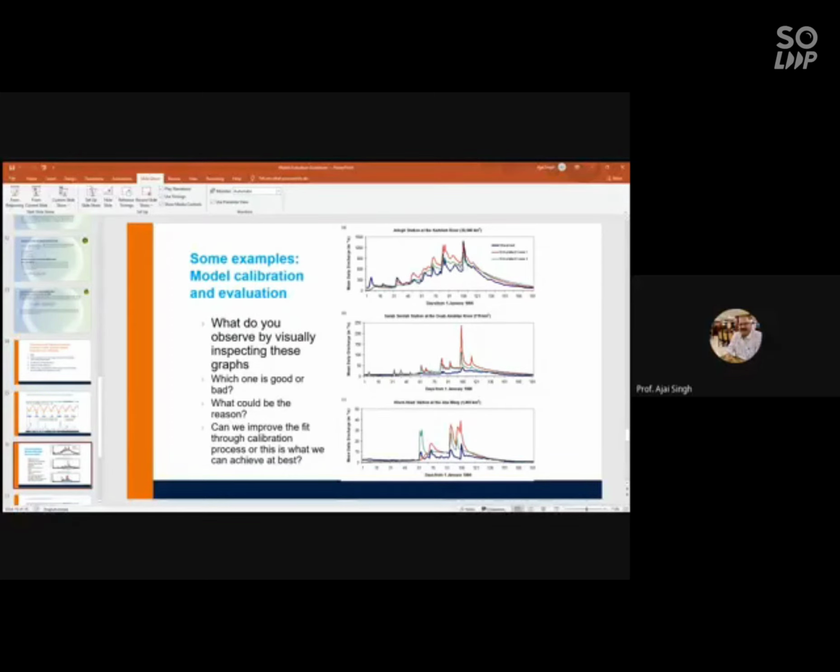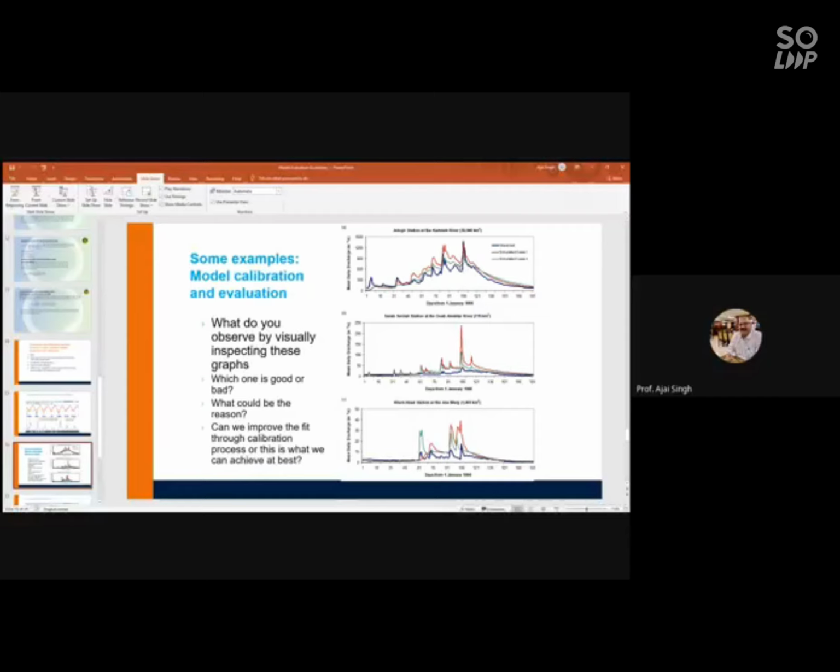Now, if you see it critically, which figure is representing the lower values well? B, sir. Okay.